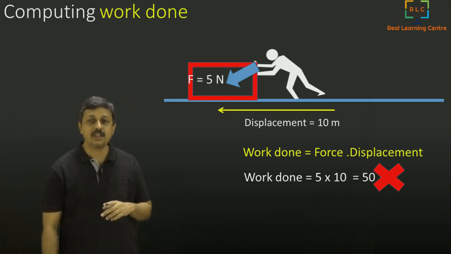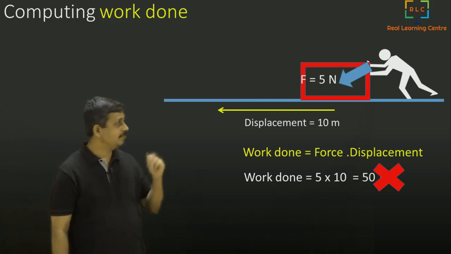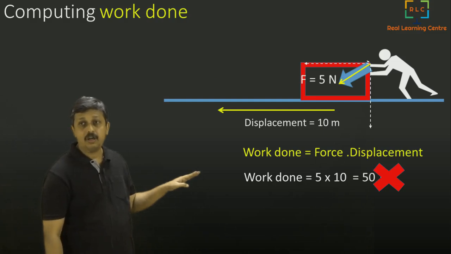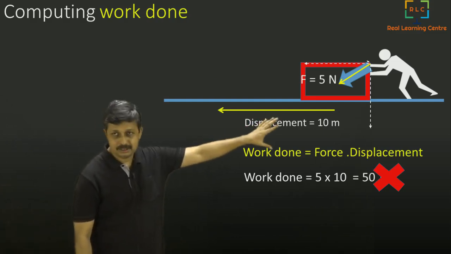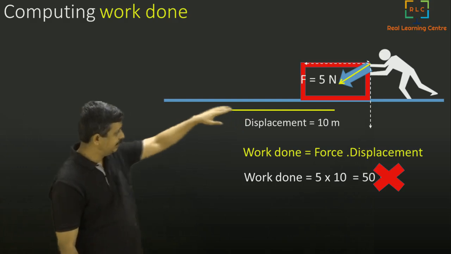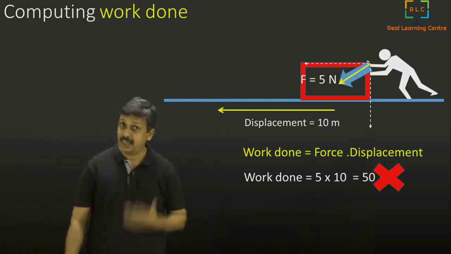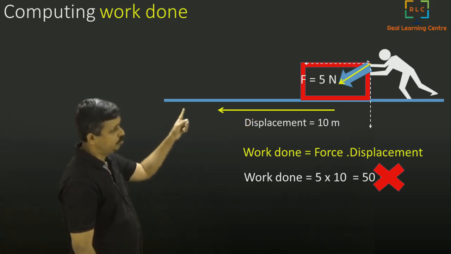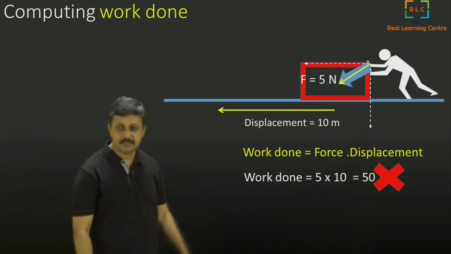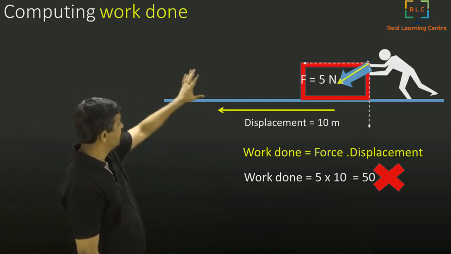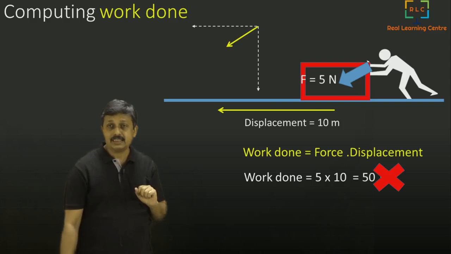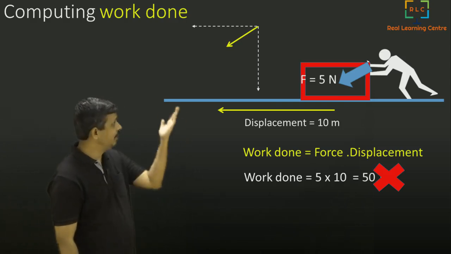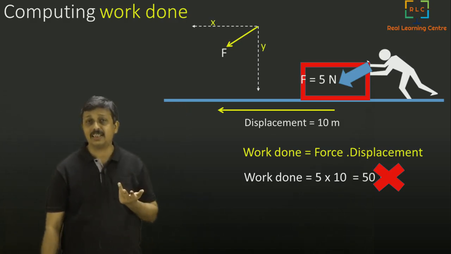So the first way is, let's say you take the force, and you saw that the force is in this direction. Now I will move that whole system. This is the x-axis. I have taken the x-axis in this direction, y-axis downwards. I can take the x-axis any way we want. So I am taking the x-axis horizontal towards left, and the y-axis like this. Now if I keep it like this, you can see that it makes a certain angle. This is the force, and those are the x and y axes.